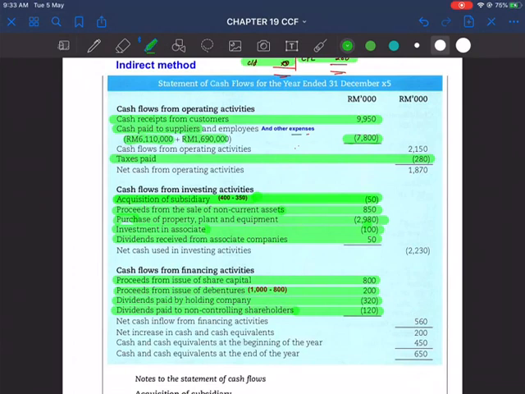So here you can prepare your cash flow, your title here. Cash flow from operating activities, you have cash received from customers, cash paid to supplier and other cash payment, and then tax paid. Net increase of 1870.